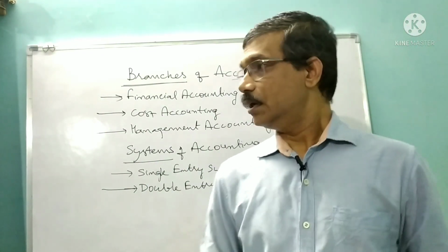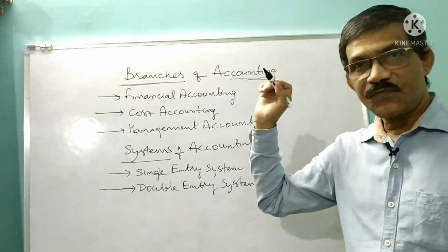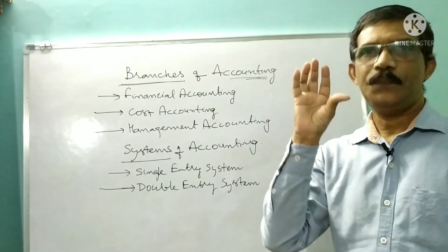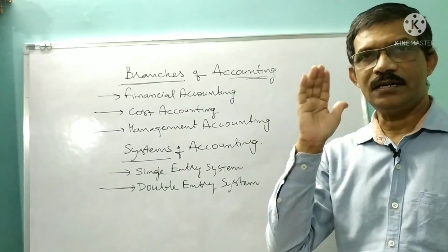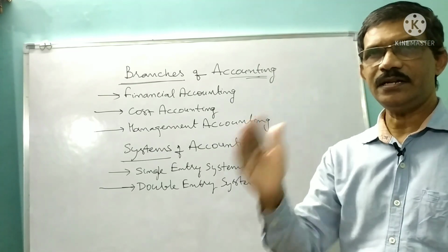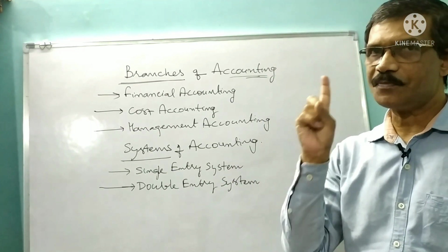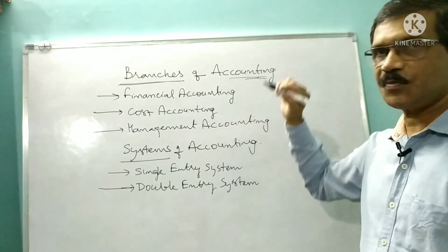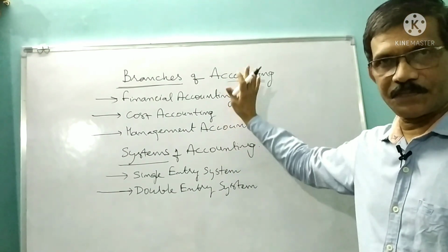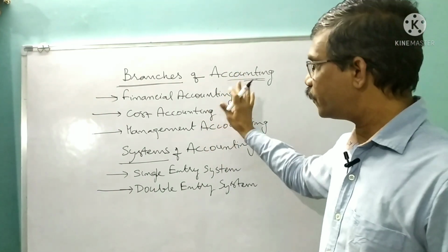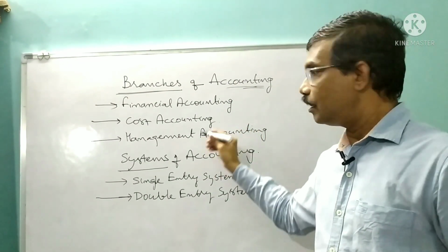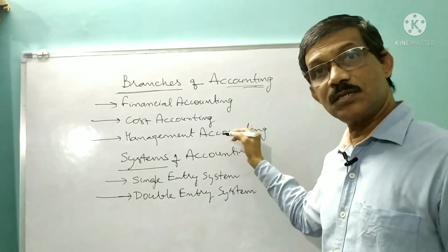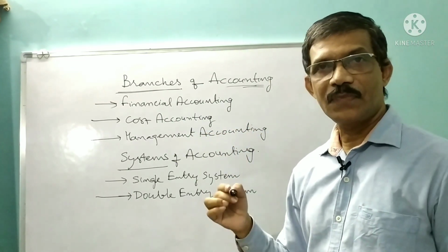So, a branch of accounting focuses on a particular activity and analyzes it in detail. That is what we call a branch. Here, there are three branches: financial accounting, cost accounting and management accounting. Arrange these branches in this order, that is better.